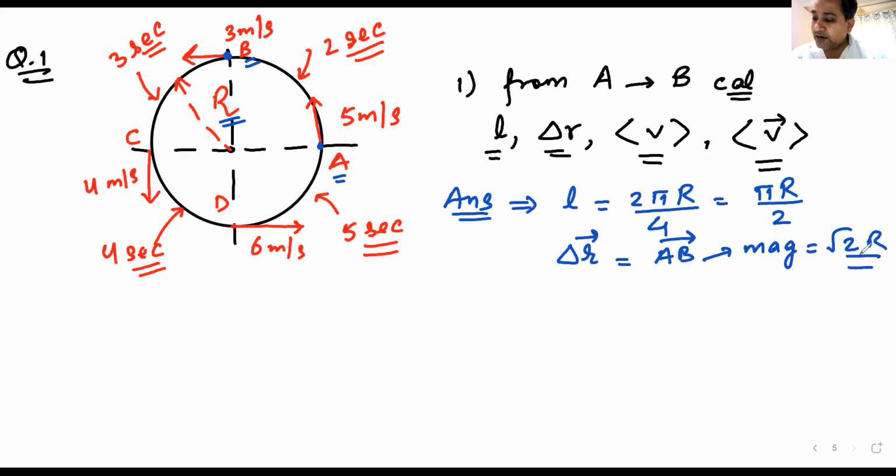I have to join these 2 points by a straight line and find the length of the straight line. Root 2 r. This is r, this is r. And the direction is this angle. Yes or no?